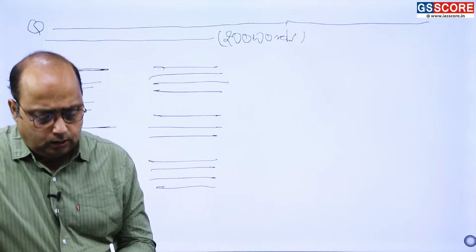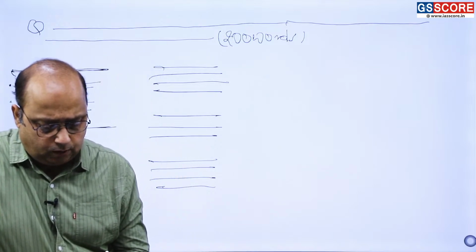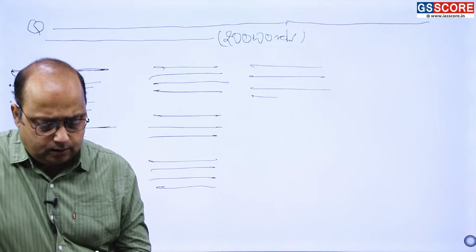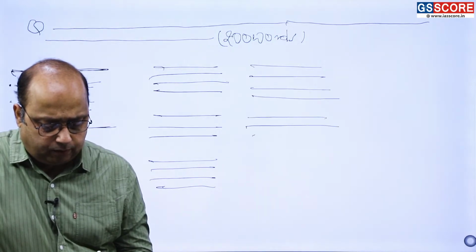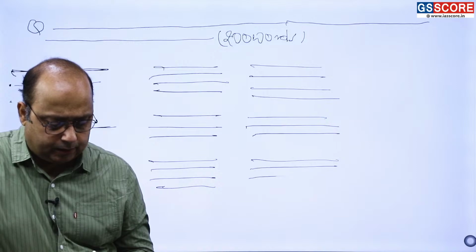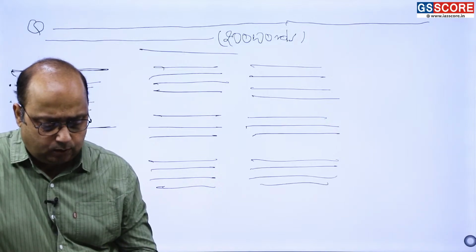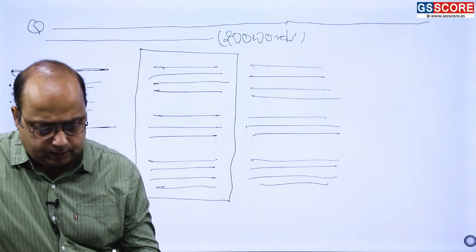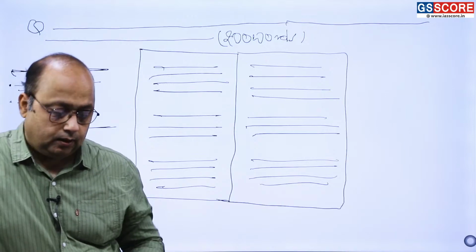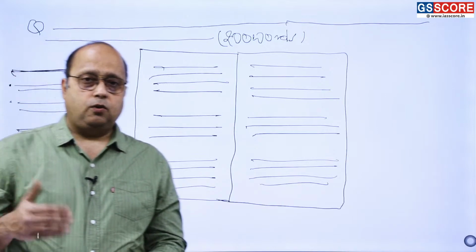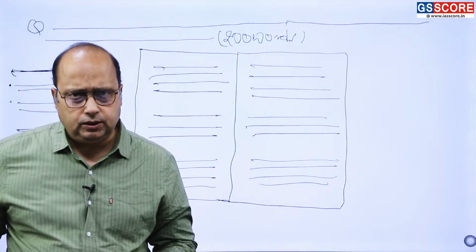Suppose you are writing in 200 words, either point wise or paragraph wise, and you have touched 6 dimensions. Suppose this is an answer notebook and you have touched 6 dimensions, right? Or if it is 300 words, 8 dimensions.